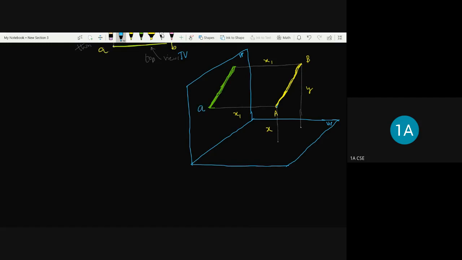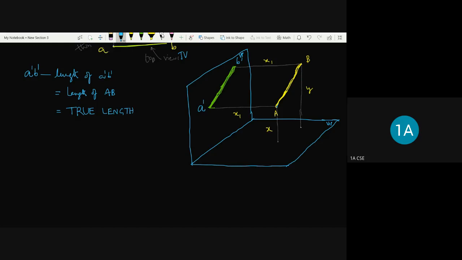So now I'll be naming them as A dash and B dash. Now let me know, what is the length of the projection A dash B dash? Length of A dash B dash line means how much it is going to be? It is equivalent to the length of AB. What does it mean? As we told just now, we can call it the true length. That's it. So this is the true length.